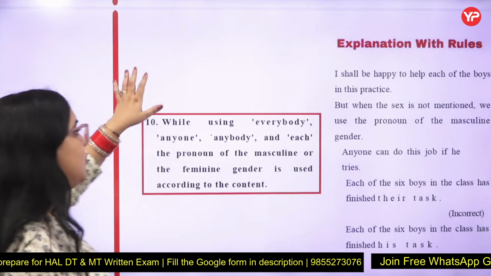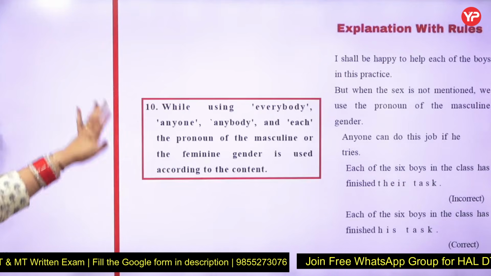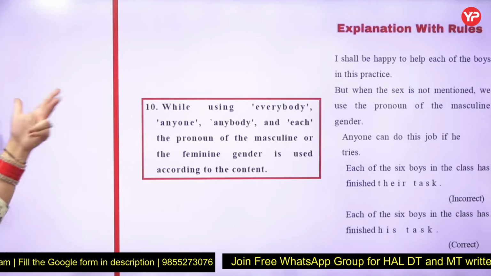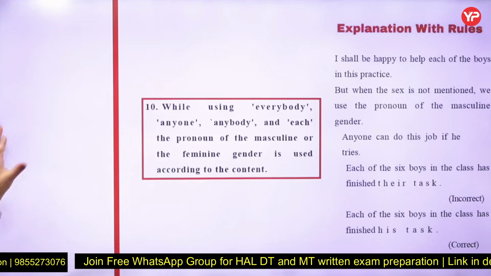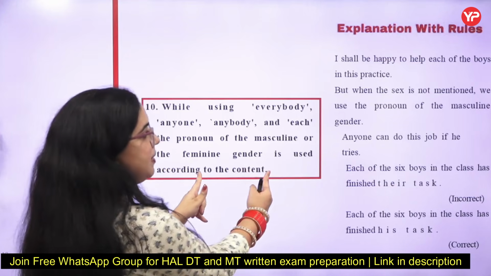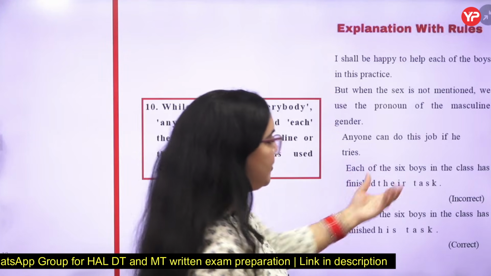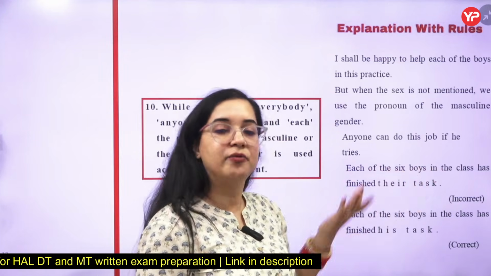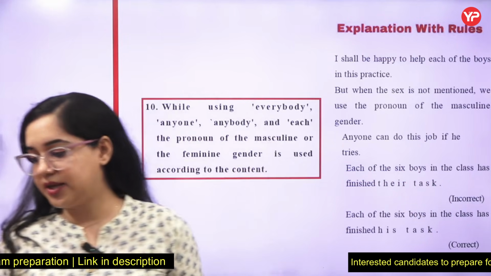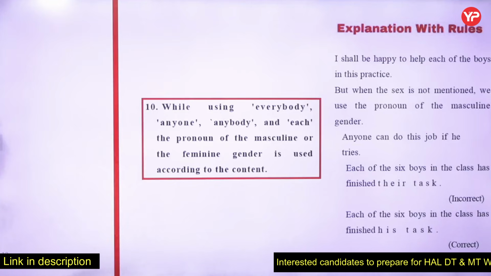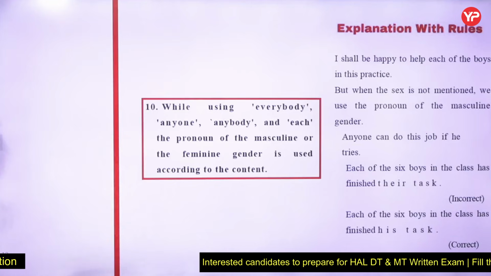So whenever we have words like everybody, anyone, anybody, each, the pronoun of masculine or feminine should be used based on the context. If we are taking 6 boys, we will use his with them. If it was 6 girls, we will use her with them. That's a simple logic.